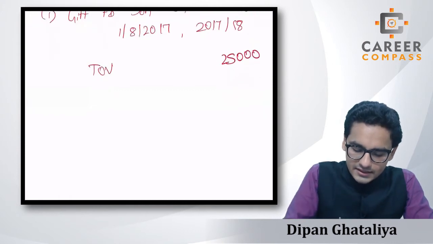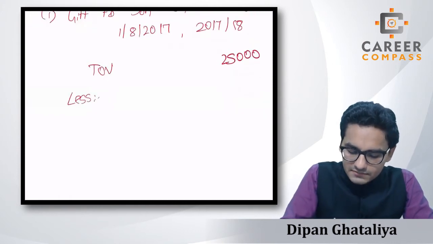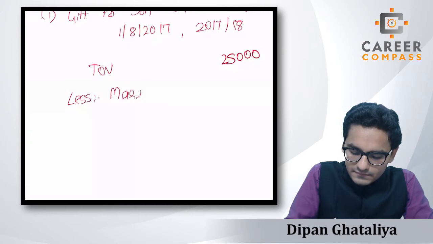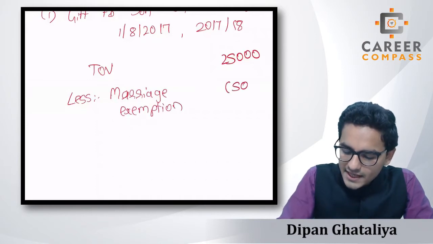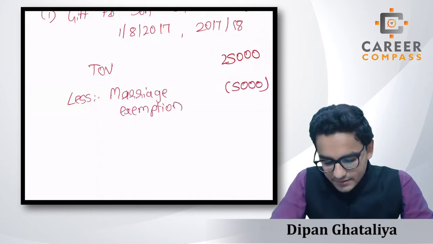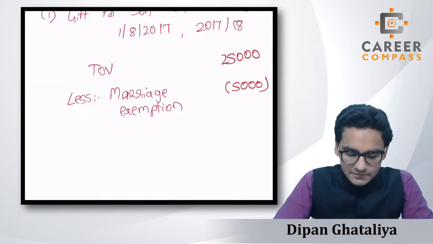Then first of all we can claim the marriage exemption of 5,000, assuming that we are the parent of that particular person. So we can claim the 5,000 exemption.